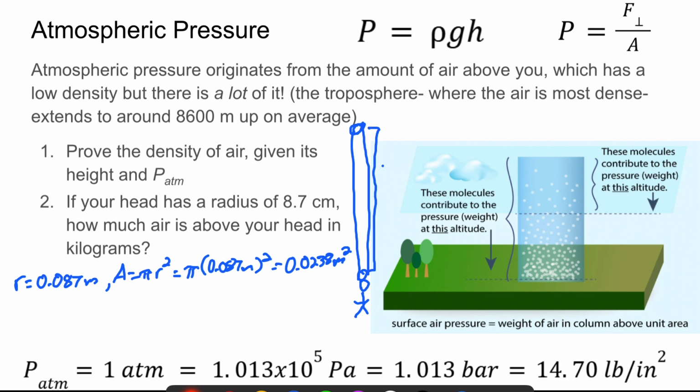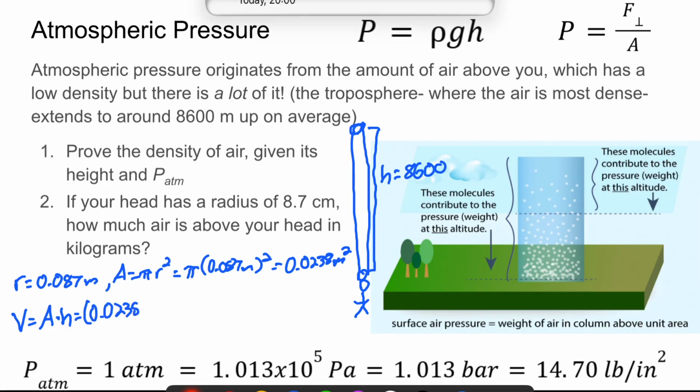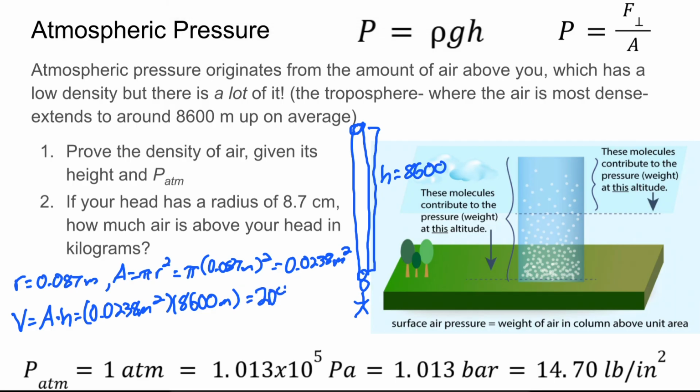And the height is 8,600 meters. The volume of that column of air is the area times the height, so 0.0238 meters squared times 8,600 meters. That gets us 204.5 meters cubed. So the volume of air above your head is about 204.5 meters cubed.